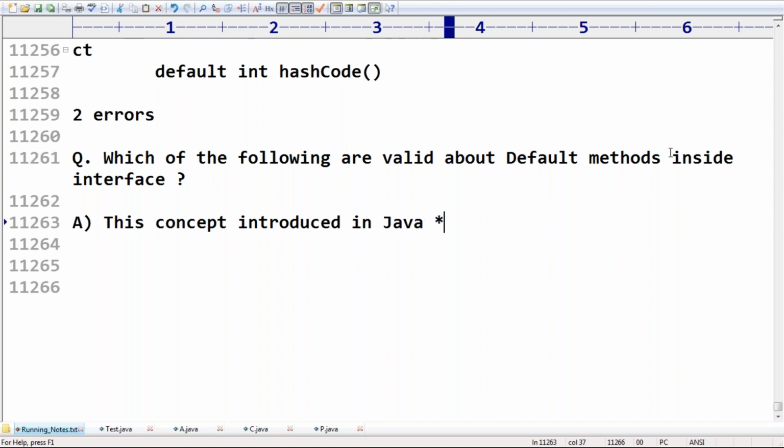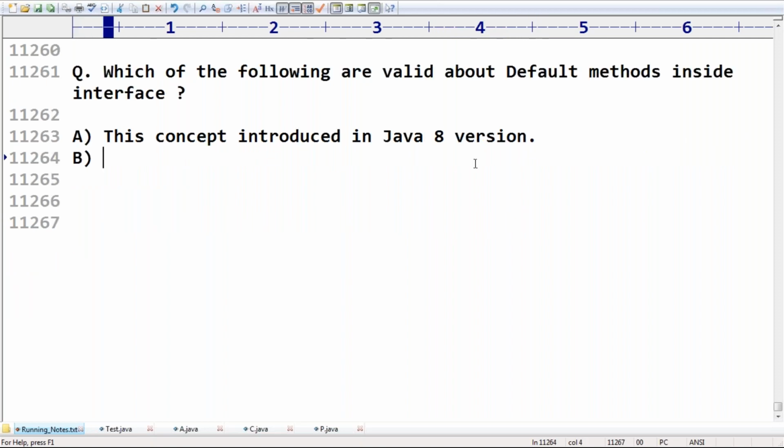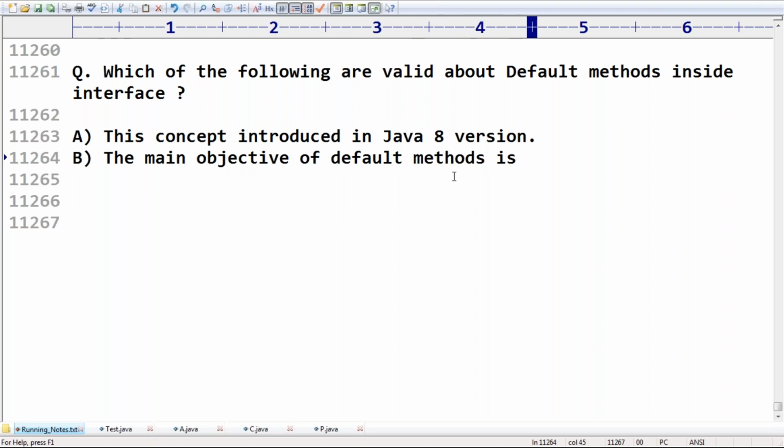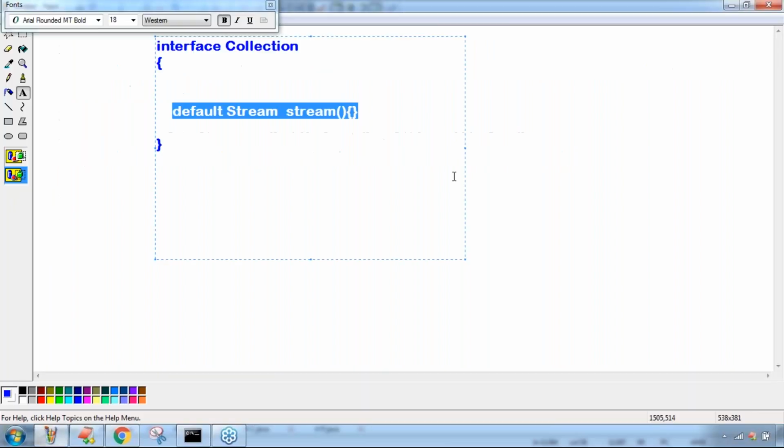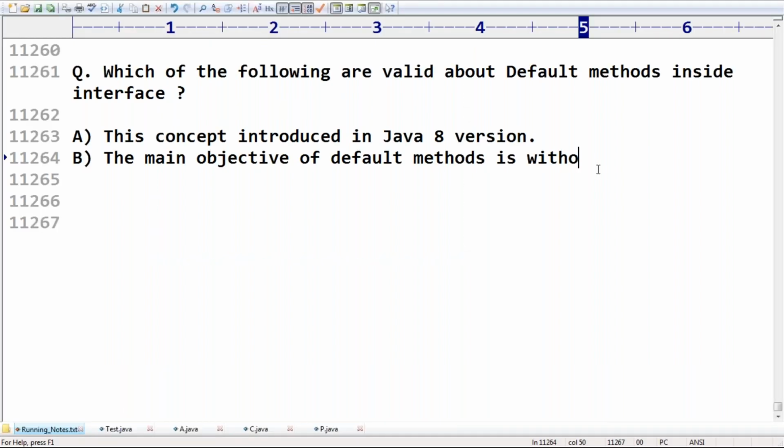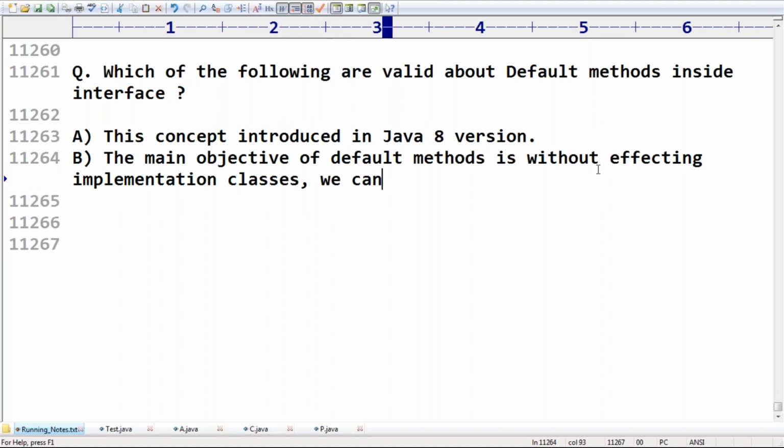Second: the main objective of default methods is that without affecting implementation classes, we can add new methods to the interface.